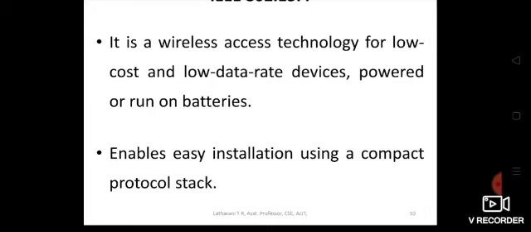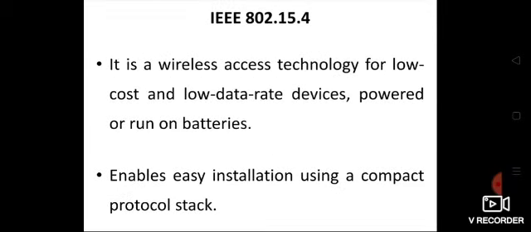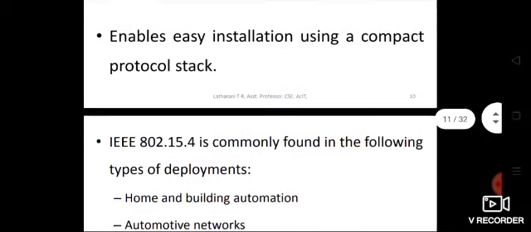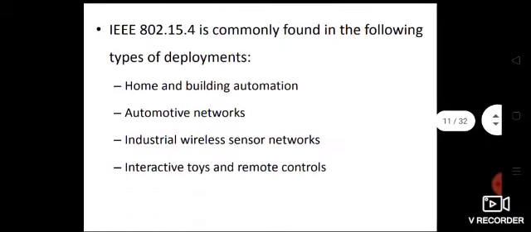It enables easy installation using a compact protocol stack. This IEEE 802.15.4 enables easy installation using a compact protocol stack. So let us study a few more features. IEEE 802.15.4 is commonly found in the following types of deployments. What are the application areas of IEEE 802.15.4? The application areas are like this: home and building automation.